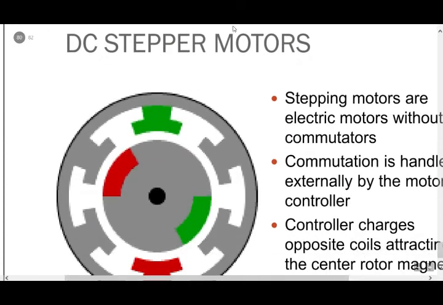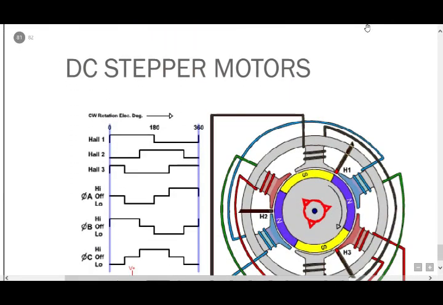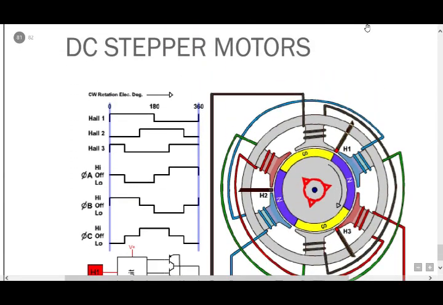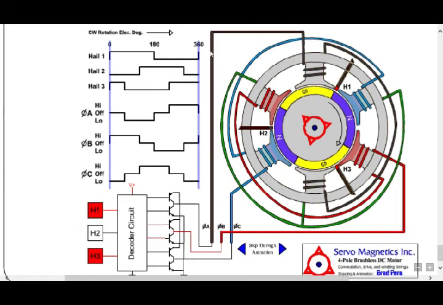DC stepper motors. Stepping motors are electric motors without commutators. Commutation is handled externally by the motor controller. The controller changes the opposite coils, attracting the center of the rotor to change. DC stepper motors. In this diagram, you observe this.